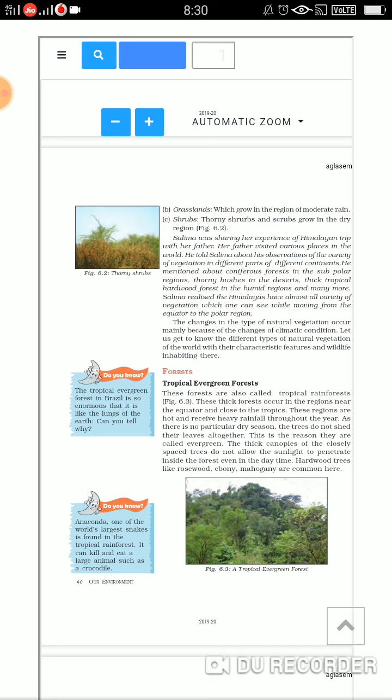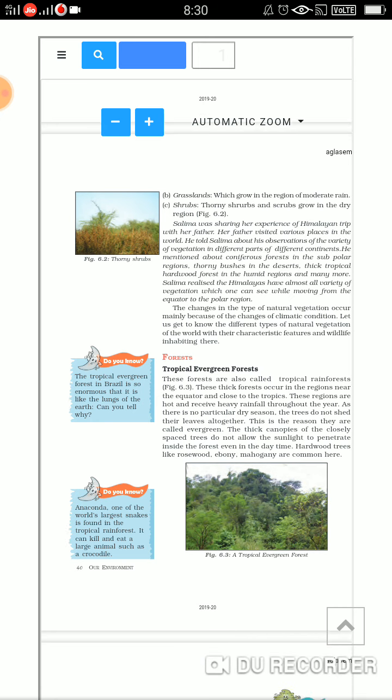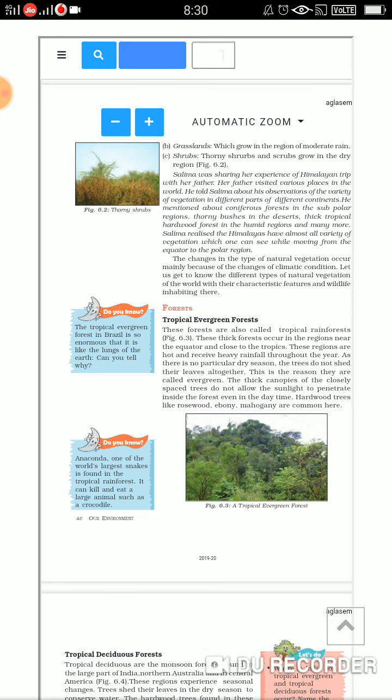Now grasslands grow in places where there is moderate rainfall, meaning the rainfall is not much, so that's why the grasslands are there. Then last come the shrubs. Now, children, thorny shrubs and scrubs grow in a very dry region. Fine. So, plentiful rainfall is the forest, moderate rainfall is the grassland, and dry region is the shrub, that is the thorny shrubs or the scrubs. Fine.